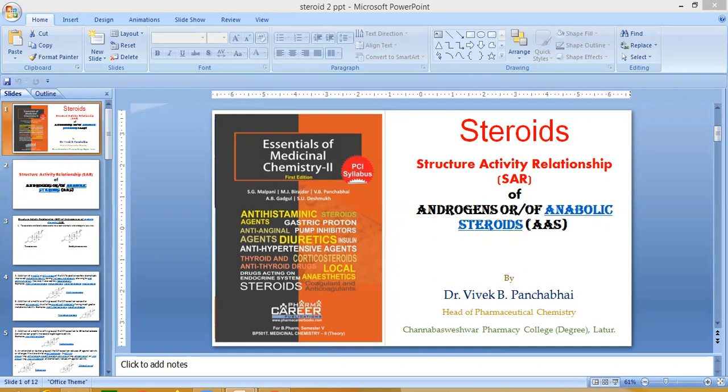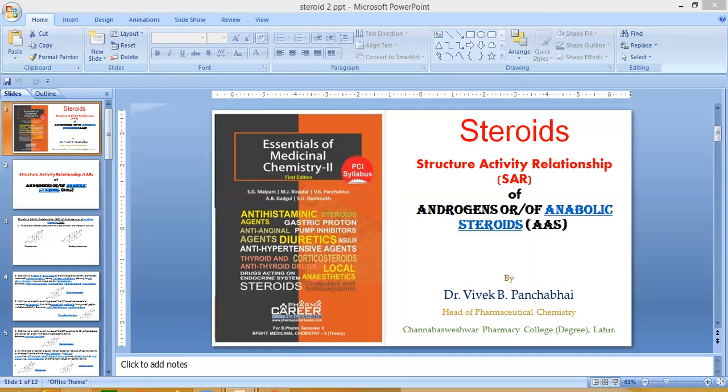Whereas 5-alpha dihydrotestosterone is formed by the addition of 2 hydrogen atoms to testosterone. These two drugs, testosterone and 5-alpha dihydrotestosterone, have androgenic activity.